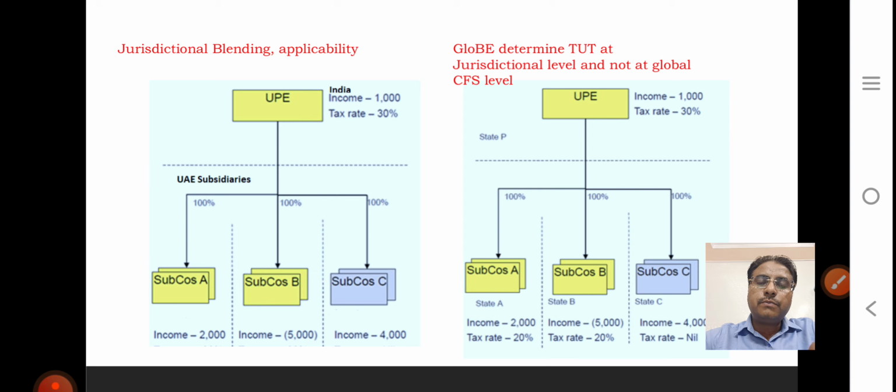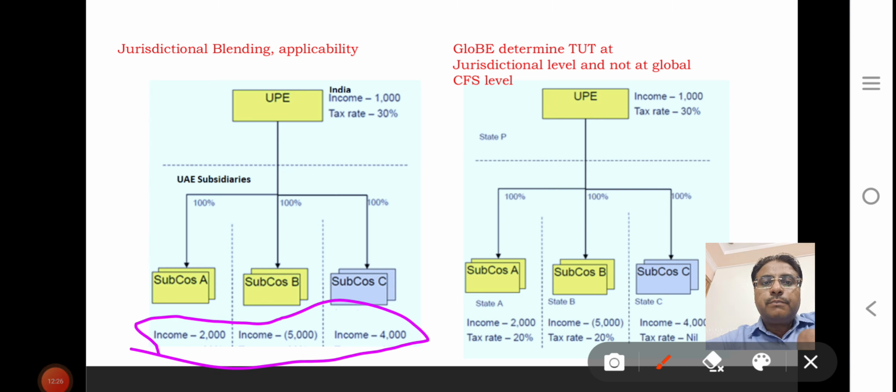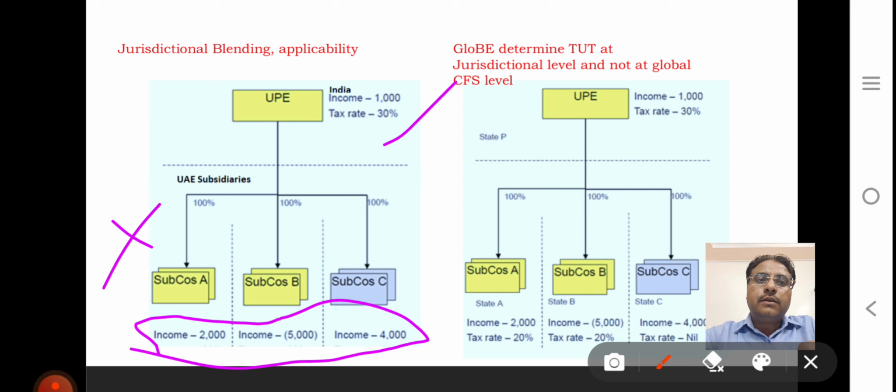The second subsidiary in the UAE has a 5,000 loss. Then you need to compute all jurisdictional blending. In UAE you do not pay anything, and in India you pay 30%, so your ETR there is 0%. So top up tax of 15% is applicable.